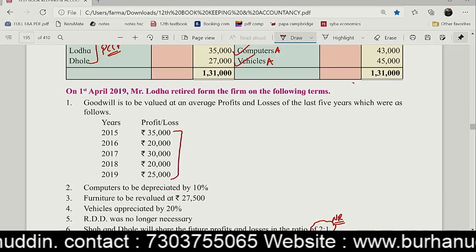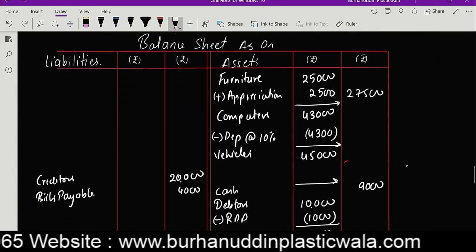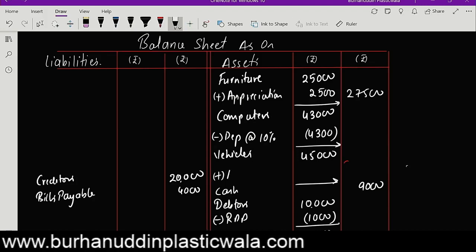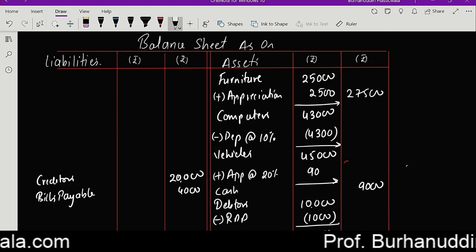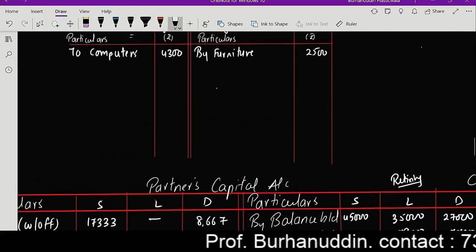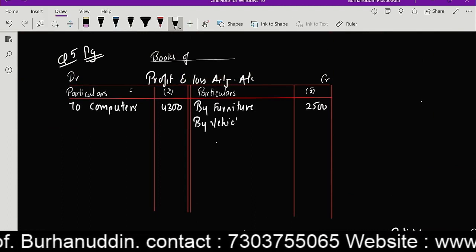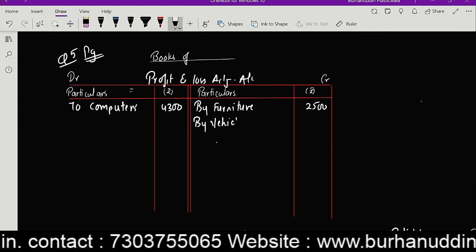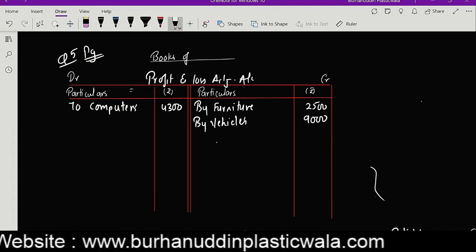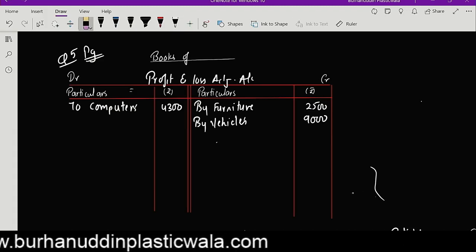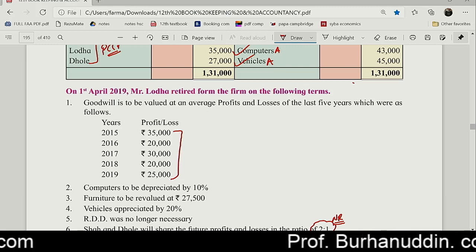Correct? Vehicles are to be appreciated by 20%. So vehicles will add appreciation at the rate 20%. Guys, is it 9,000? And this amount has to be credited over your by vehicles, 9,000. $2,500 and 9,000 over here.